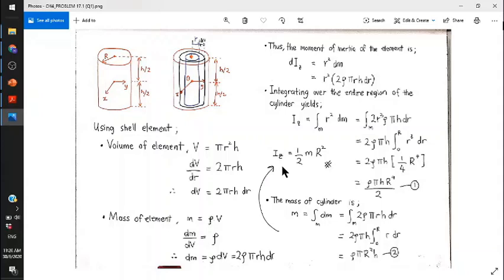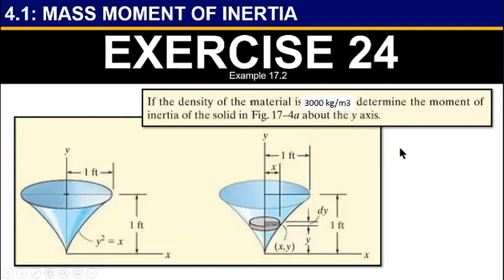Alright, let's see the second question. Second question, exercise 24, example 17.2. If the density of the material is 3000 kilograms per meter cubic, determine the moment of inertia of the solid in the figure about the y-axis.